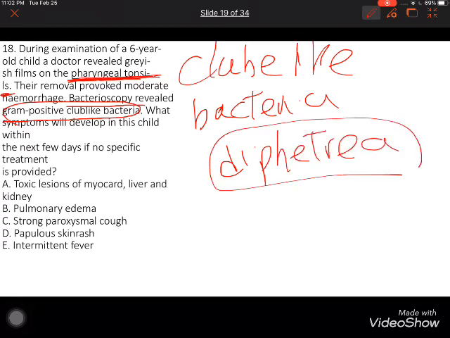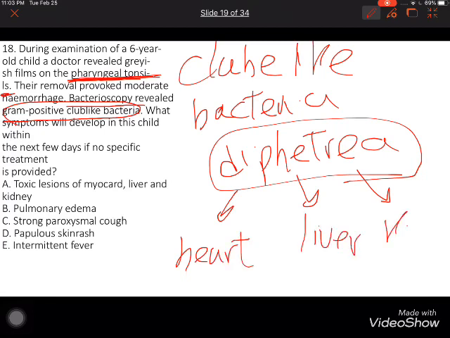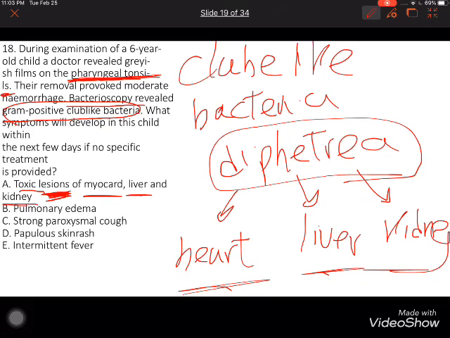Diphtheria affects the main 3 organs in our body: heart, liver, kidney. This is why we see toxic lesions, like destruction of the tissue of the heart, liver, and kidney.